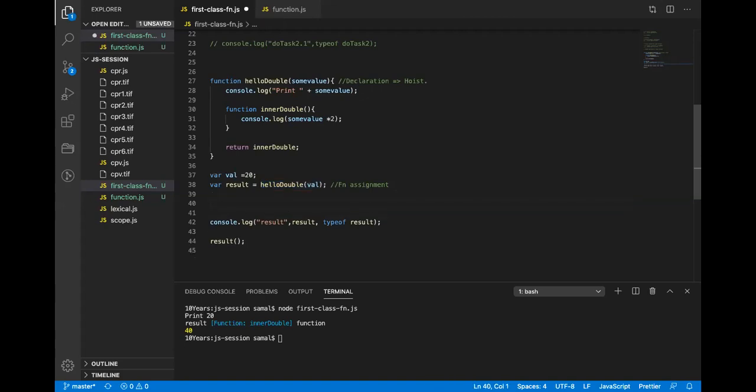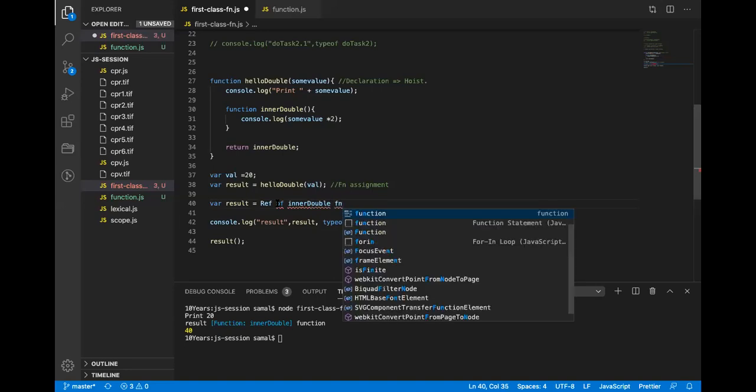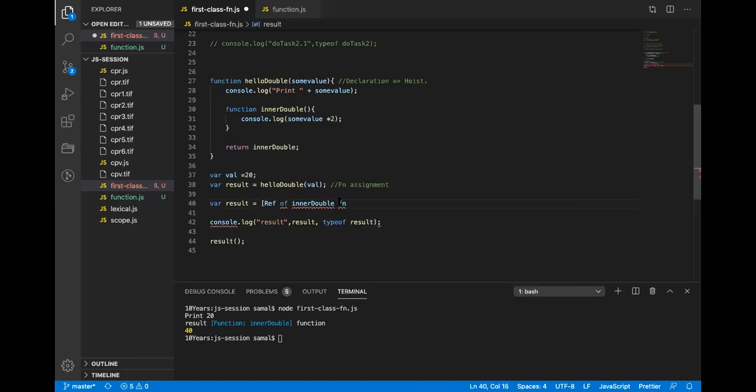I will just write something like this, just to show you. When the execution of hello is over, basically it returned this function. So I'll say it holds a ref of the inner double function. It's a reference, and if I'm assigning it to a variable, that means if I'm calling this variable, I'm calling this reference. So indirectly it is calling this.